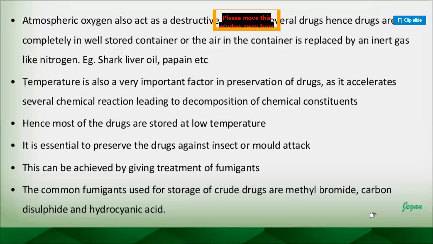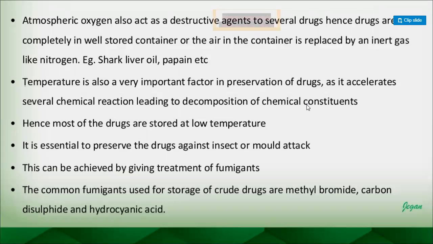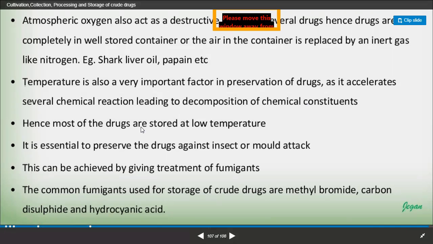Temperature is also a very important factor in the preservation of drugs, as it accelerates several chemical reactions leading to the decomposition of chemical constituents. So temperature also we need to regulate or maintain during storage, right. It is an important factor in preservation, because it leads to chemical reactions which cause decomposition of constituents, which is not supposed to happen. Hence, most drugs are stored at low temperature, right? We have to maintain the temperature during storage.